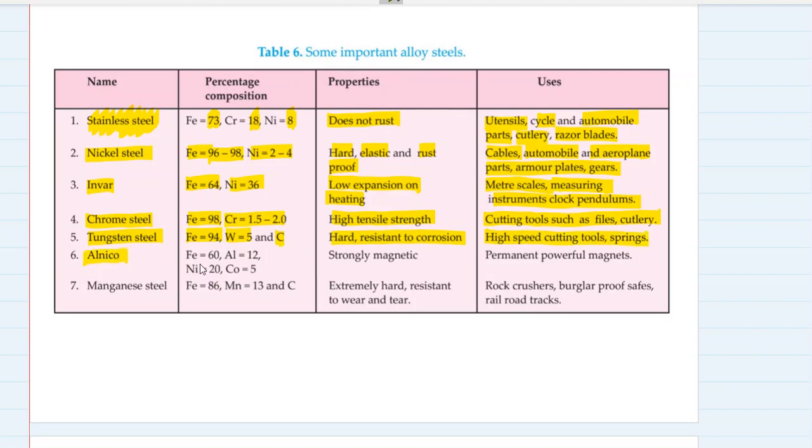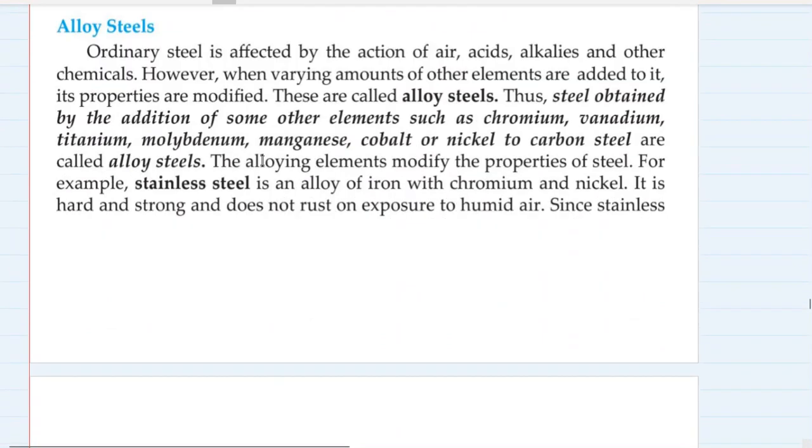Alnico: aluminium, nickel, and cobalt, with iron. Iron, aluminium, nickel, cobalt. It is strongly magnetic. It is used for making permanent powerful magnets. Manganese steel, 86% iron, 13% manganese, and we have some 1% of carbon also. Extremely hard, resistant to wear and tear. It is used for making rock crushers, burglar proof safes, railroad tracks, etc. So depending upon the uses and the properties, the alloys of iron are made.